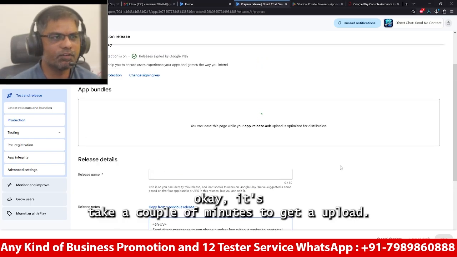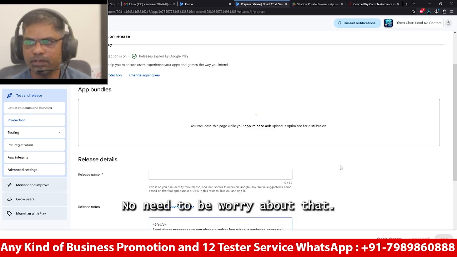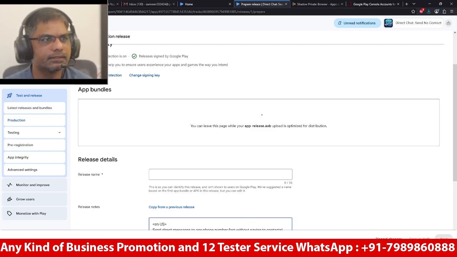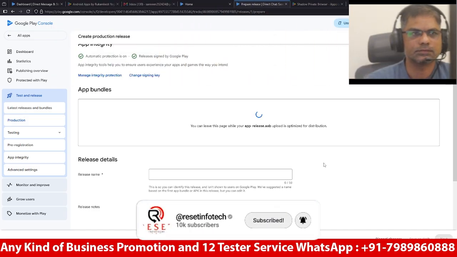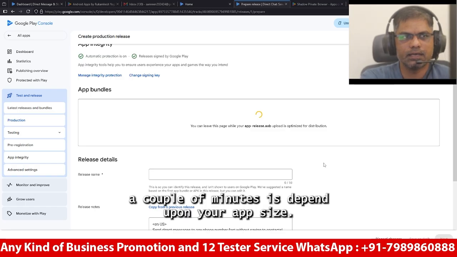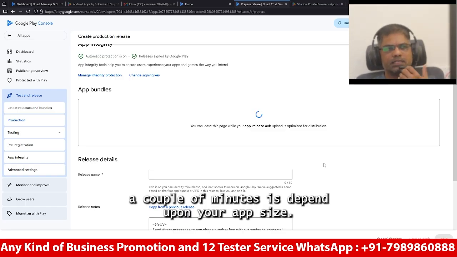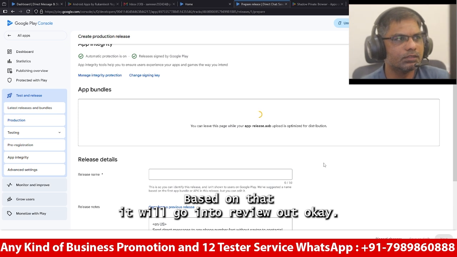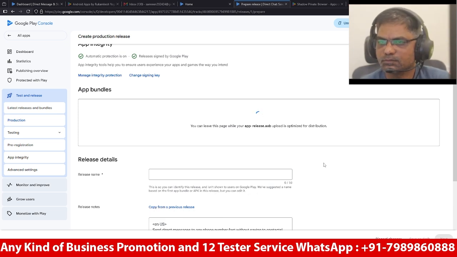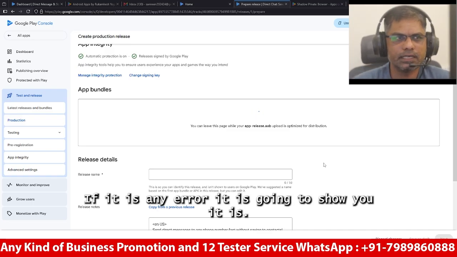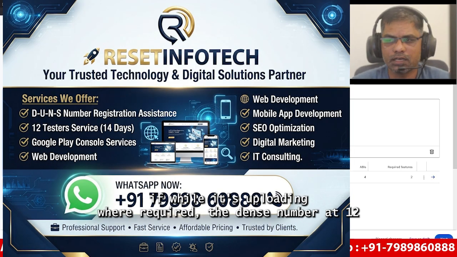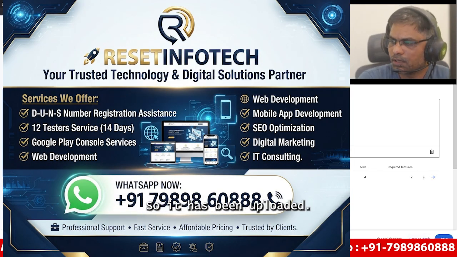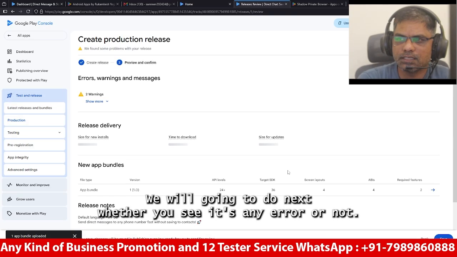Okay, it takes a couple of minutes to upload. No need to worry about that. It depends upon your app size. Based on that, it is going to be reviewed. If there is any error, it will show you. While it's uploading, whoever requires the DUNS number or the 12 tester service, please let us know. So it has been uploaded. We will check next whether there is any error or not.